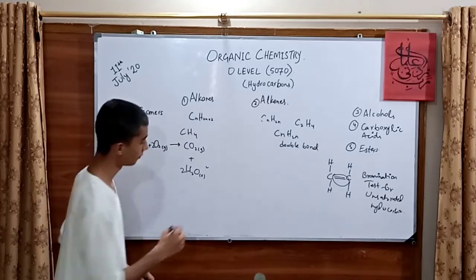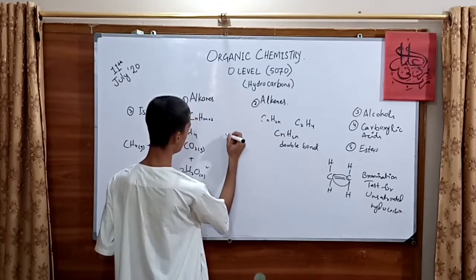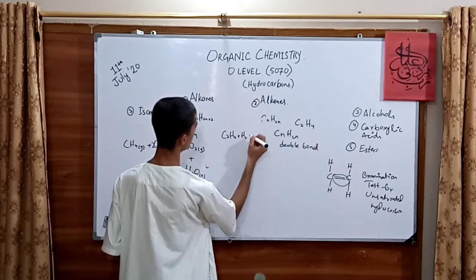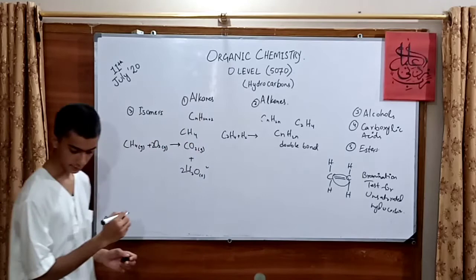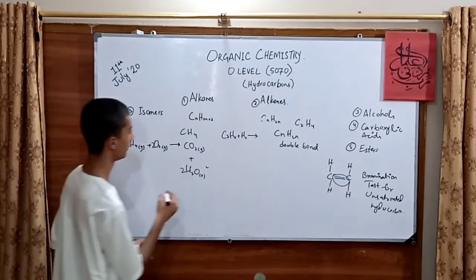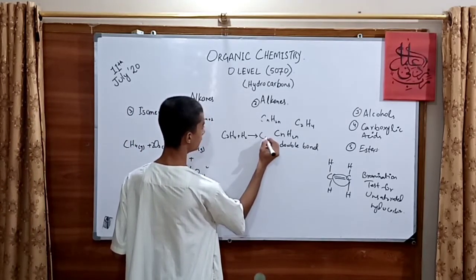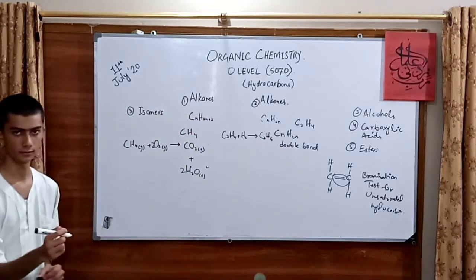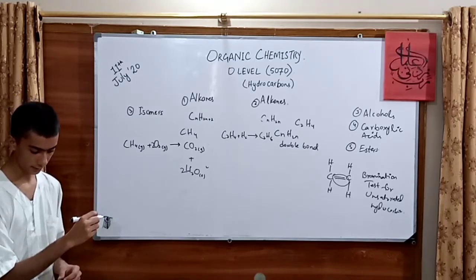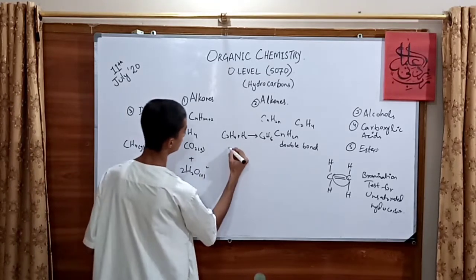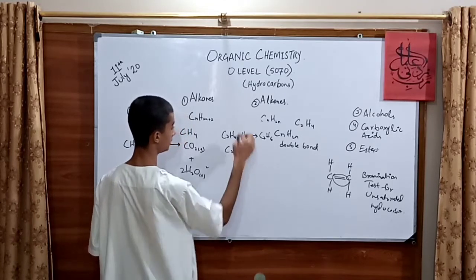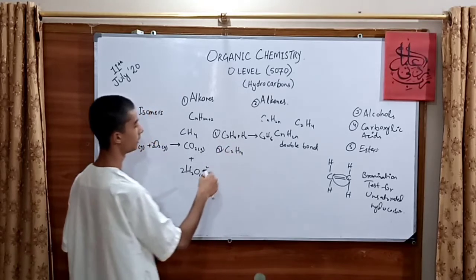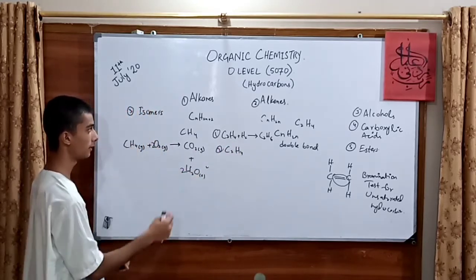For an alkene, for example ethene, C2H4, it reacts with hydrogen to form an alkane, which would be C2H6. C2H6 is basically ethane. Ethene can also react with water. You can also take others, for example propene, butene, pentene, hexene.